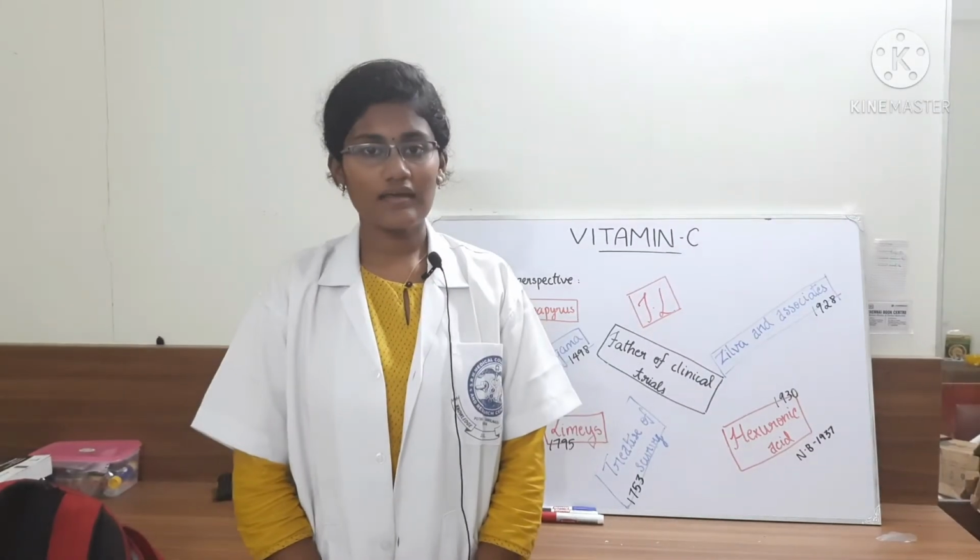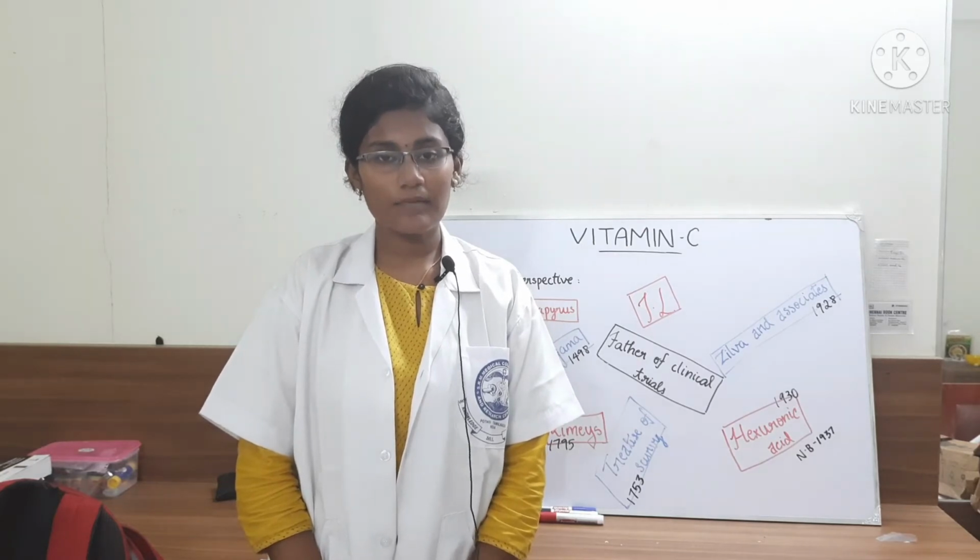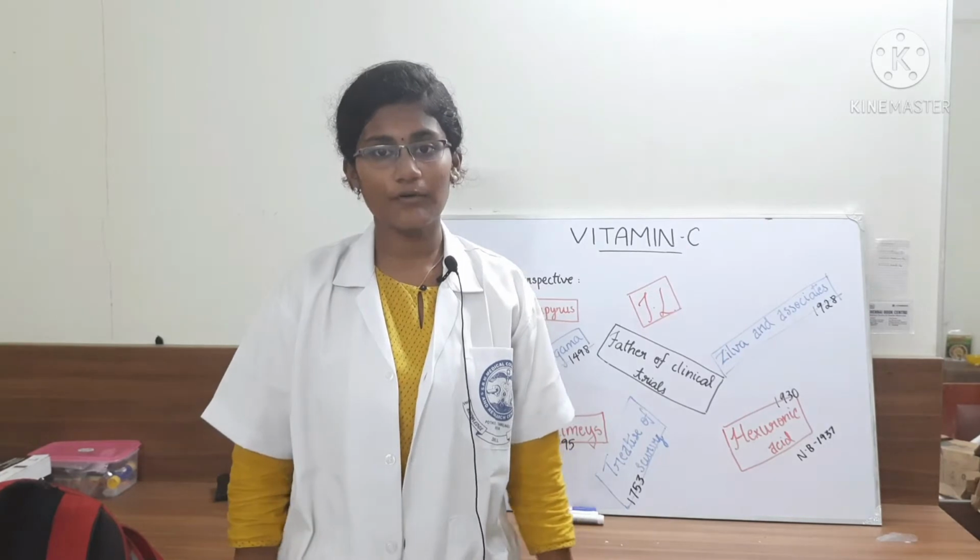Now let's move on to the next topic, that is the chemistry of vitamin C. So vitamin C is unstable to heat, alkali and storage. So while cooking, 70% of the vitamin C in the food gets destroyed because it is unstable to heat.